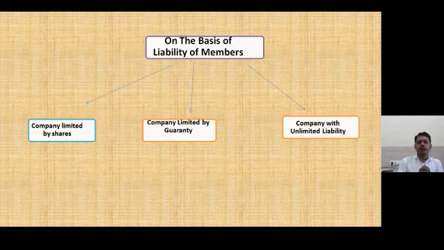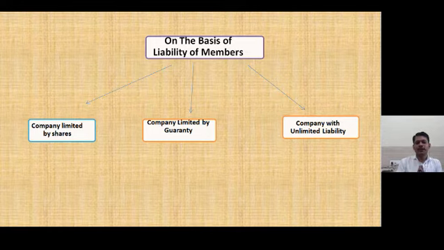Second one, on the basis of liability of the members, there are three types: company limited by shares, company limited by guarantee and company with unlimited liability. Let's discuss the first one, company limited by shares. Company limited by shares means the company in which the liability of the members is limited up to the shares held by that particular member, or unpaid amount or due amount on the shares, known as a company limited by the shares. Means that personal property of the members will not be utilized to pay the liability of the business or company.